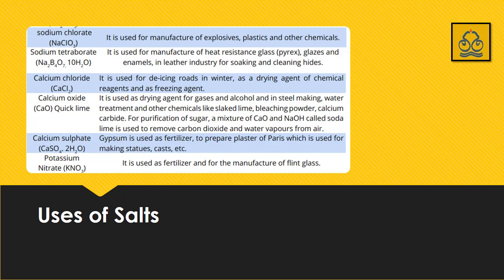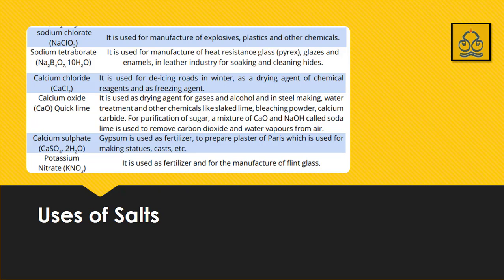It is used for de-icing roads in winter, as a drying agent for chemical reagents, and as a freezing agent. Calcium oxide, that is also known as quicklime, is used as a drying agent for gases and alcohol, in steel making, water treatment and other chemicals like slaked lime, bleaching powder, calcium carbide. For purification of sugar, a mixture of calcium oxide and sodium hydroxide is called soda lime. When we are using calcium oxide and sodium hydroxide collectively, we are calling them soda lime.